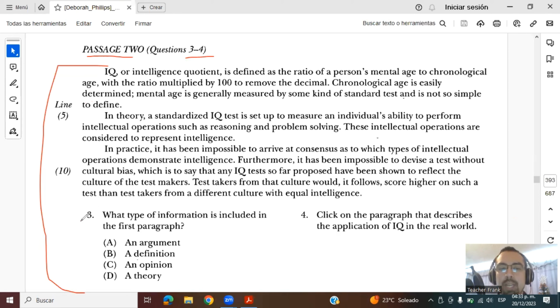Number 3 says, what type of information is included in the first paragraph? In the first paragraph, we have a definition, and it literally says is defined, right? So it's a definition. And question number 4, click on the paragraph that describes the application of IQ in the real world. This is paragraph 3, right? And it even says in paragraph 3 in the beginning, in practice, right? Where in paragraph 2 it says in theory, okay? So if you have any questions on passage 1 or 2, let me know in the comments, and let's continue to passage 3.